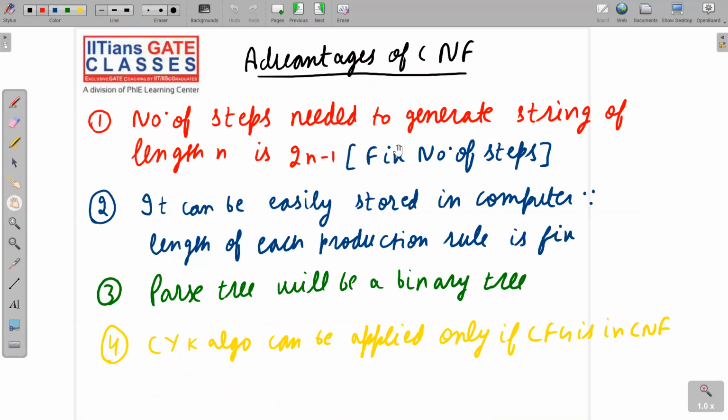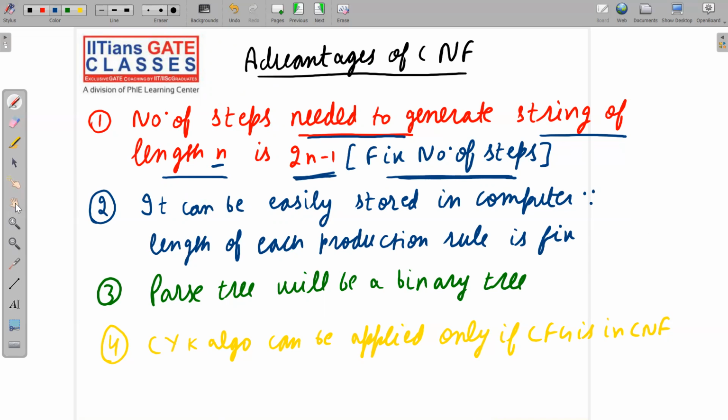Now next, advantages of CNF. We have 4 basic advantages of CNF. Let me read it out for you. The first point is number of steps needed. Number of steps needed to generate string of length n is 2n minus 1. That is, we have fixed number of steps. Please note it down carefully. We have fixed number of steps to generate any string. So to generate any string of length n, we need 2n minus 1 steps.